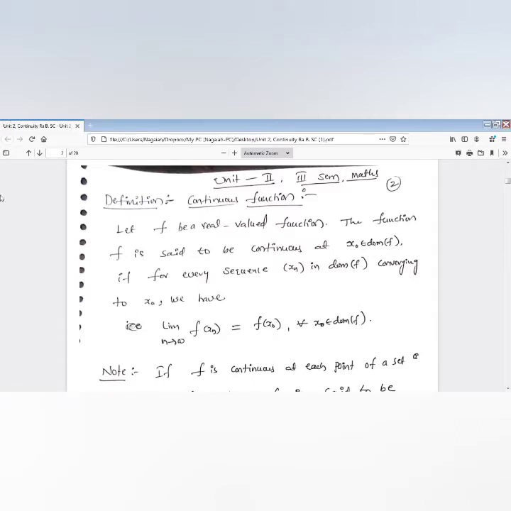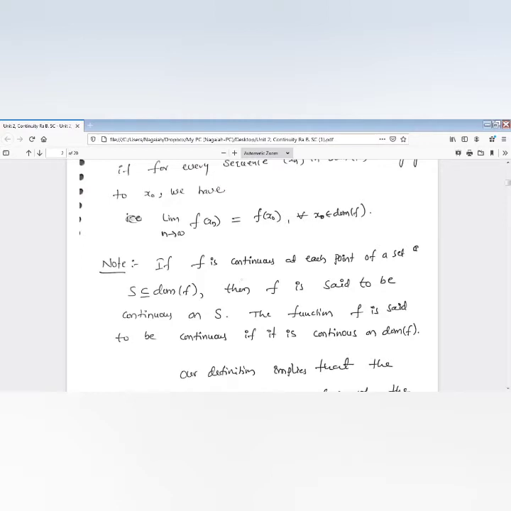That means here f is a real valued function. The function f is said to be continuous at a point x naught if every sequence xn in the domain of f converging to x naught gives f of xn converging to f of x naught. Then we say that the function f is continuous at the point x naught.